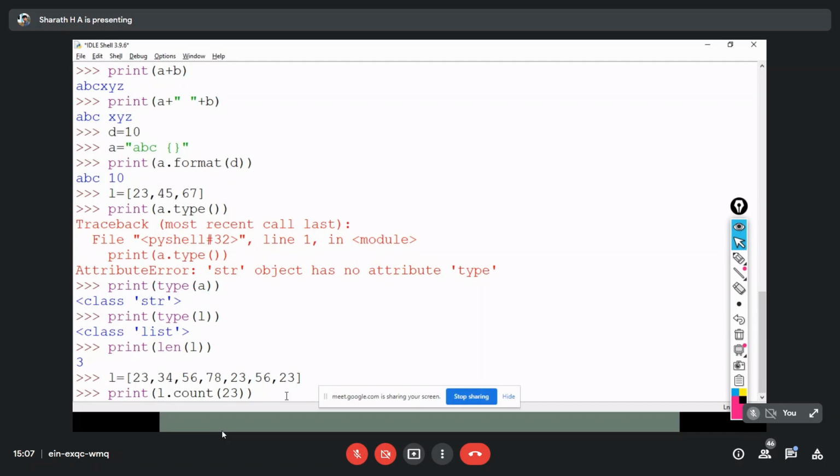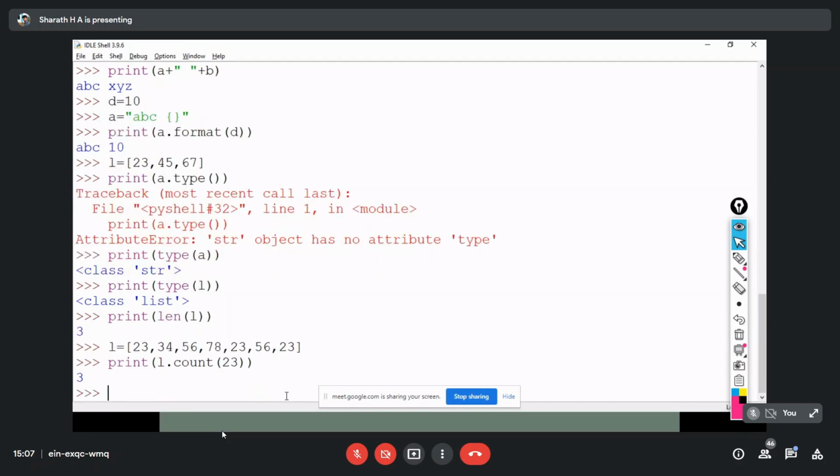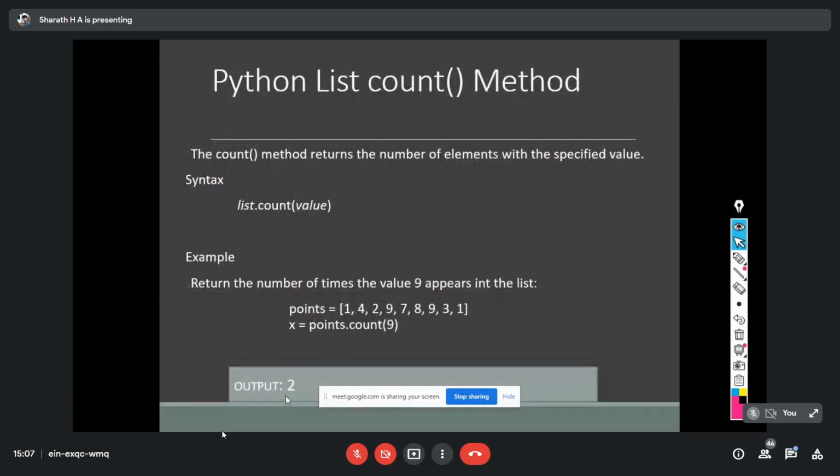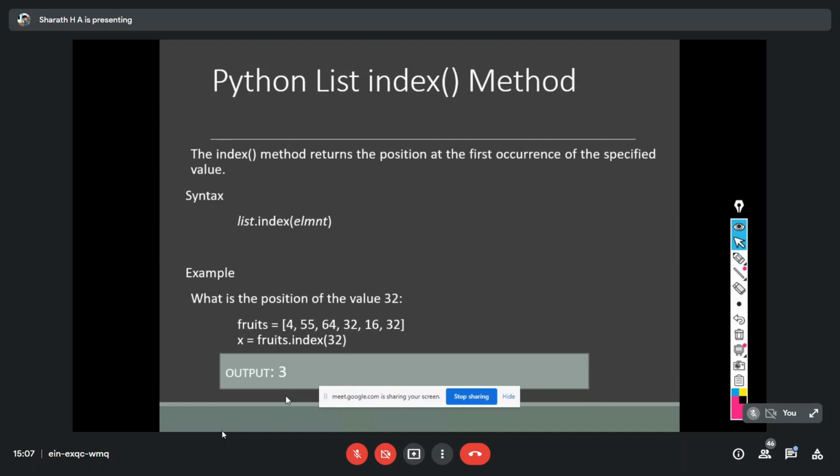Now if I enter, you can see we are getting 3. So that means in the given list, 23 appears thrice. So this is the count function, to know how many times the given value has appeared in the given list.